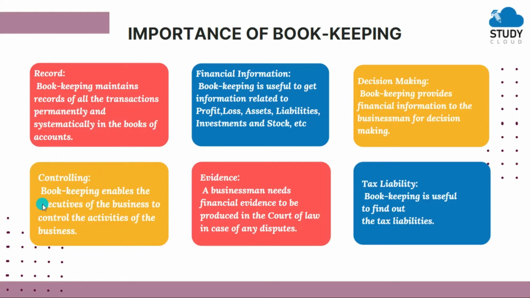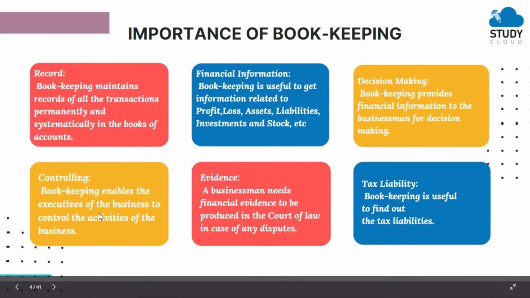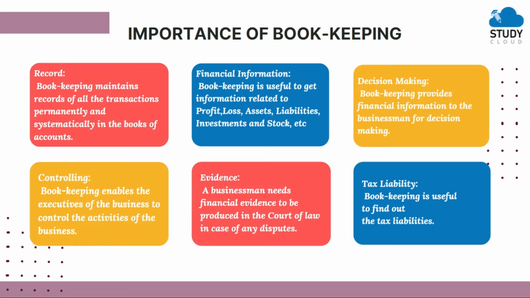Then controlling. Bookkeeping enables the executive of the business to control the activities of the business. So here bookkeeping gives financial information to the businessman and even to the top level management, so they can control various activities of the business like purchases of raw materials and production, how to market the products, what should be your advertisement expenses. All those things can be controlled with the help of a proper bookkeeping system.